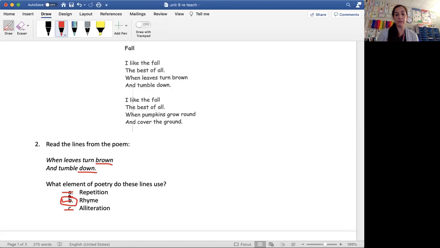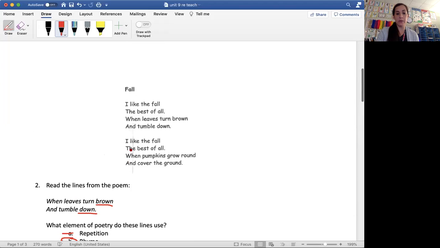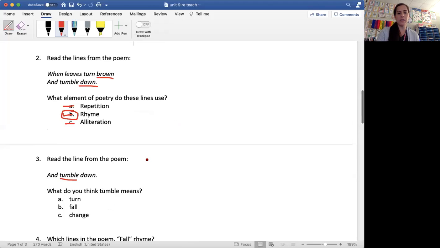You should be very familiar with what repetition, rhyme, alliteration, and rhythm are because we've been talking about that a whole bunch. Number 3, you had a question like this. Read the line from the poem, and tumble down. What do you think tumble means? Now, tumble might mean different things. Whenever you hear that word tumble, you might be making a mental image in your mind of somebody tumbling or something tumbling. So when we read that in context in the poem, it says, when leaves turn brown and tumble down. What do you think that means?